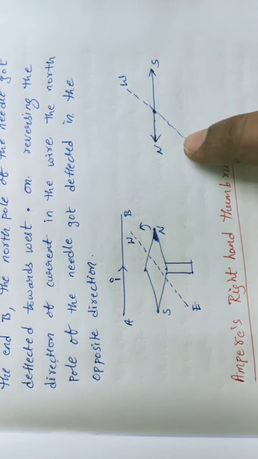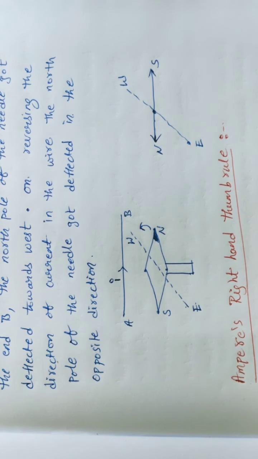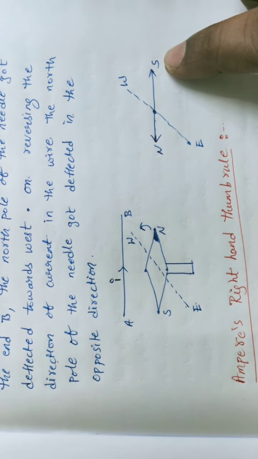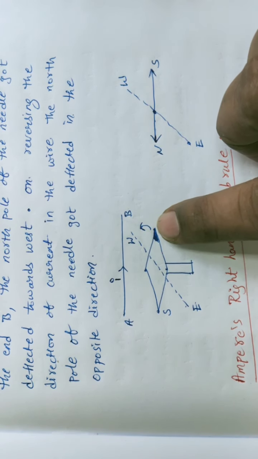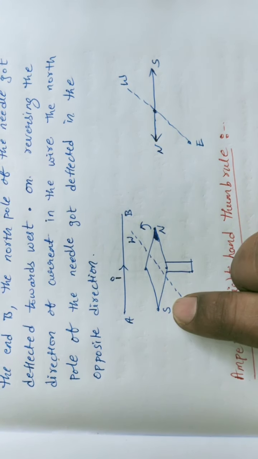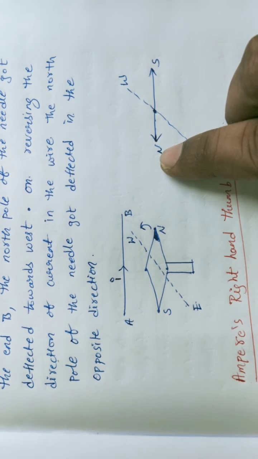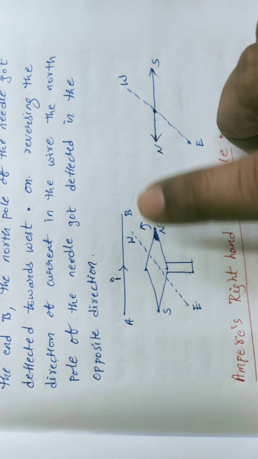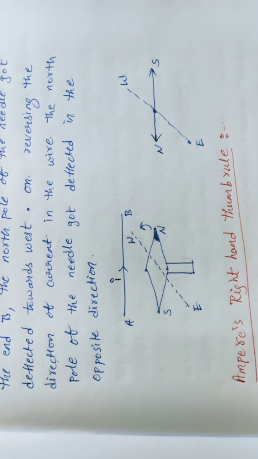So here I am representing one thing. Previously, from the magnetism chapter, we know that if we suspend a magnet freely, the north pole of that magnet is attracted towards geographical south. Is it clear, students? Clearly I am mentioning this is geographical south, this is geographical north. The north pole of this needle will be towards south, and the south pole of the magnetic needle is towards geographical north. So this is the simple experiment done by Oersted.